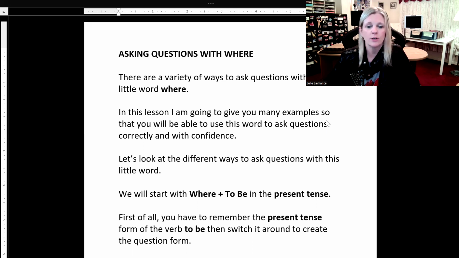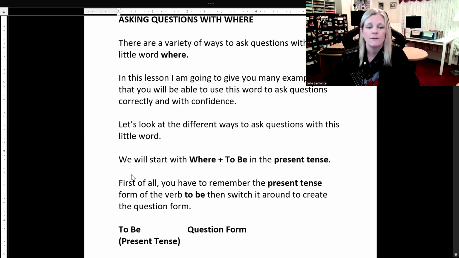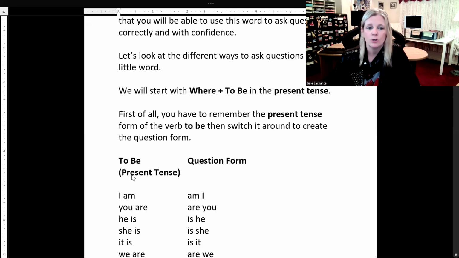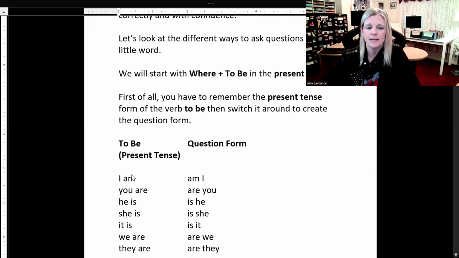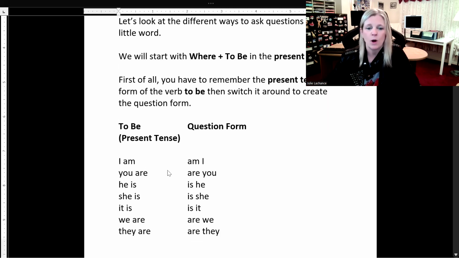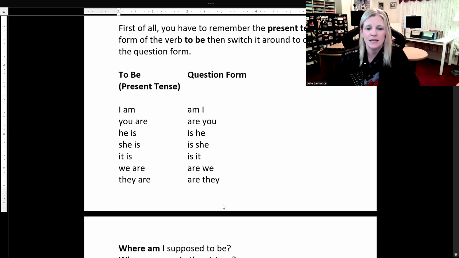We will start with where plus to be in the present tense. First of all, you have to remember the present tense form of the verb to be, then switch it around to create the question form. So the present tense form of to be is I am, and the question form is am I. You are, are you. He is, is he. She is, is she. It is, is it. We are, are we. They are, are they.